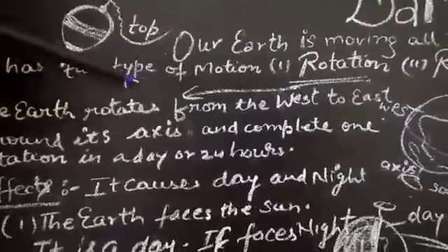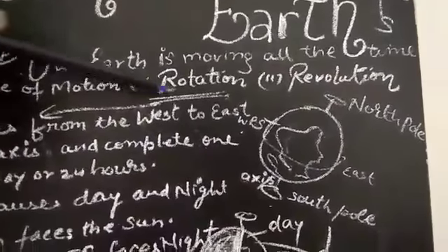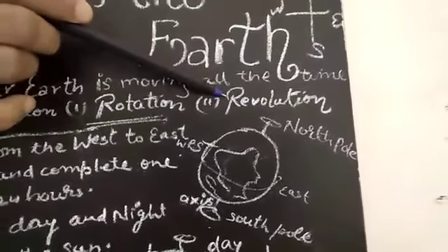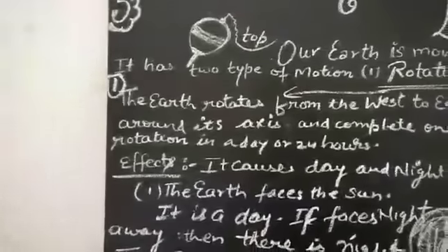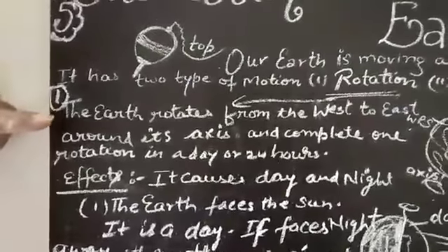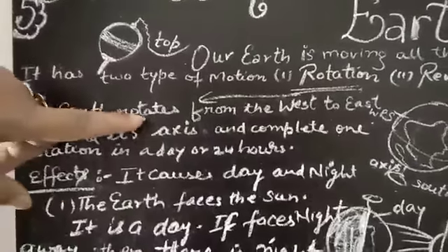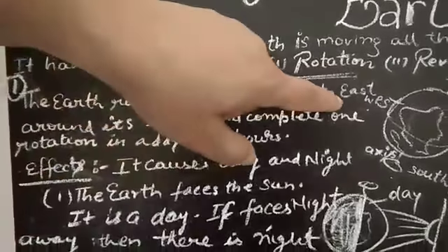So there are two types of motion. Number one, it is called rotation. Number two, it's called revolution. Firstly, I will tell you about the rotation. So what is rotation? Rotation means to say the earth rotates from the west to east.